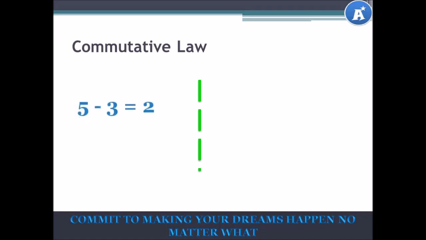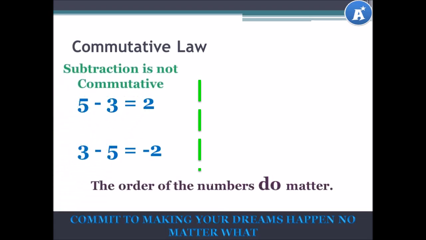Let's try this one. 5 subtract 3 is equal to 2. 3 subtract 5 is equal to negative 2. Do you see that our answers are not the same? And that's because subtraction is not commutative. The order of the numbers does matter.